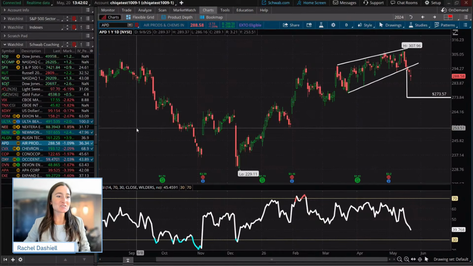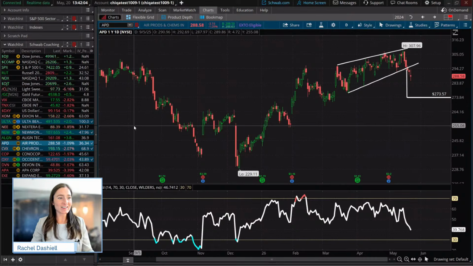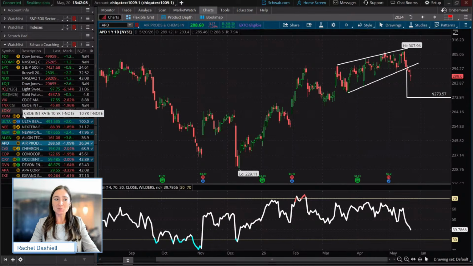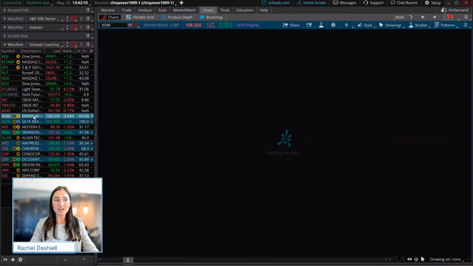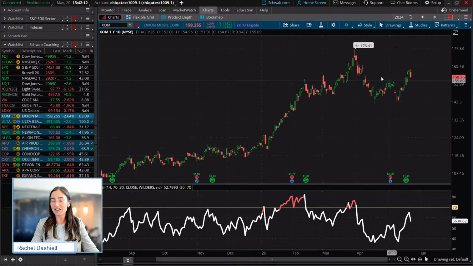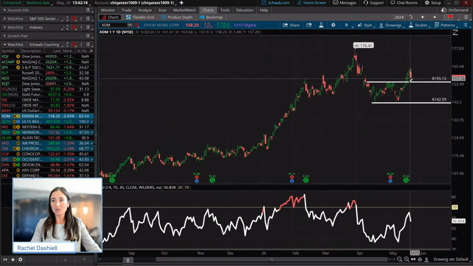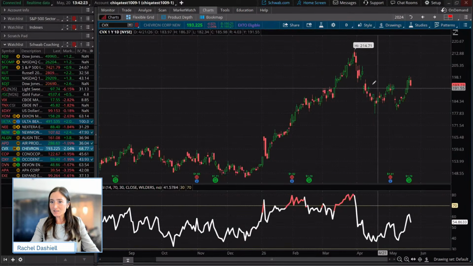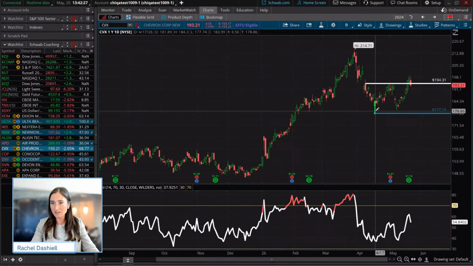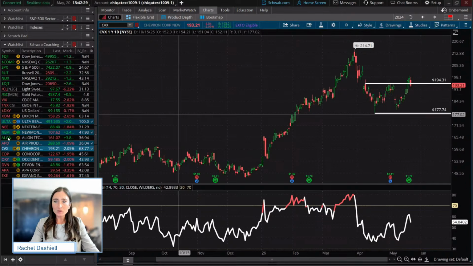Now, some interesting formations actually occurring within the energy space as well. We have some double bottoms that played out. You had a double bottom that played out in ExxonMobil. So you saw here the double bottom really taking shape there, looking like it's going to retest that level of support. But you're also seeing that happen across this space. You're seeing that in Chevron here as well with that double bottom.